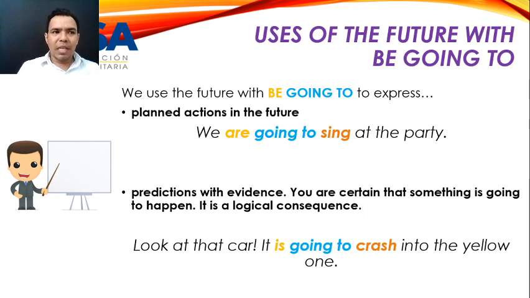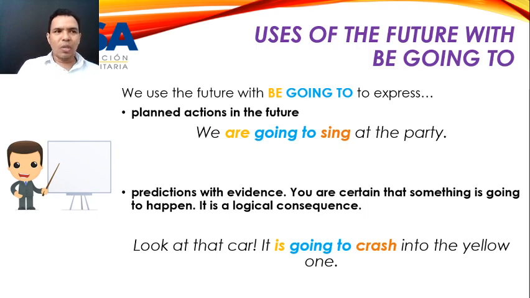But when I have evidence, for example, I see a dog or I see an animal and it's going to jump, I think based on its position, he prepares to jump. So I can say, look at the animal, or watch this. That dog is going to jump. Because it's a prediction I make based on the position of the animal.